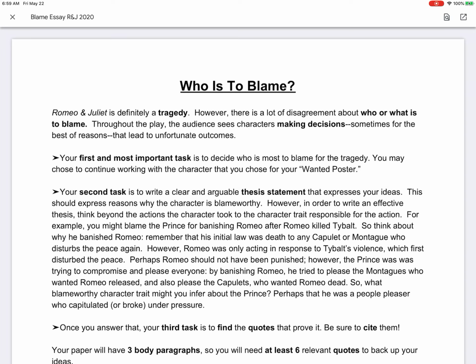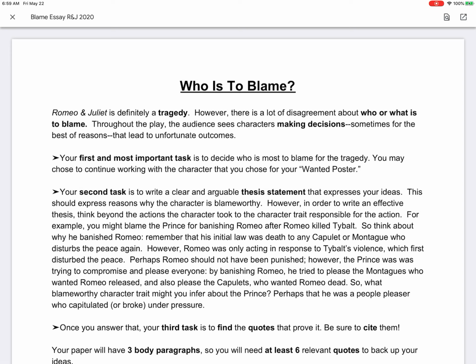For example, Romeo is impulsive, Benvolio is selfish, the prince is short-sighted, the prince is a people pleaser, something of that nature. So your second task is to write a clear and arguable thesis. You've probably already done this for the Wanted poster, and the Wanted poster already includes 2 character traits.